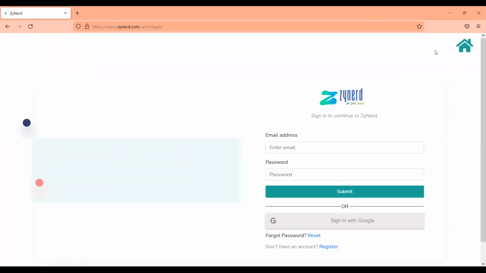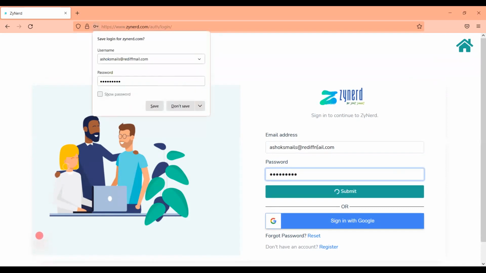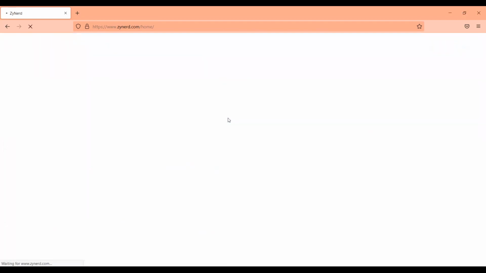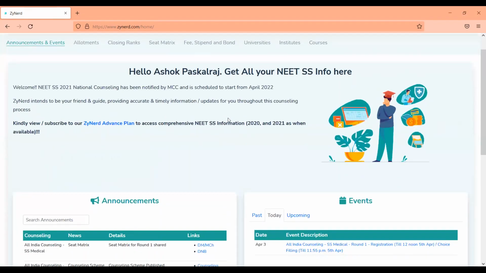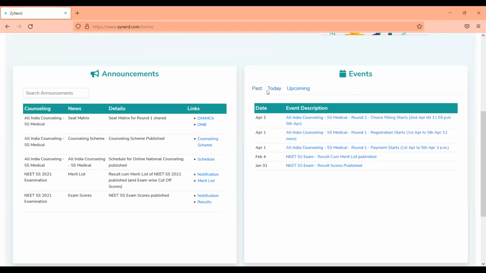As you log into the portal, you will have the basic landing page for NEET SS. You can select multiple counseling options. For us, it is NEET SS. You will see the landing page with announcements and events. All the announcements by MCC and relevant announcements in case of any other regulatory announcements will be available here. And the events or deadlines will be available in this tab.